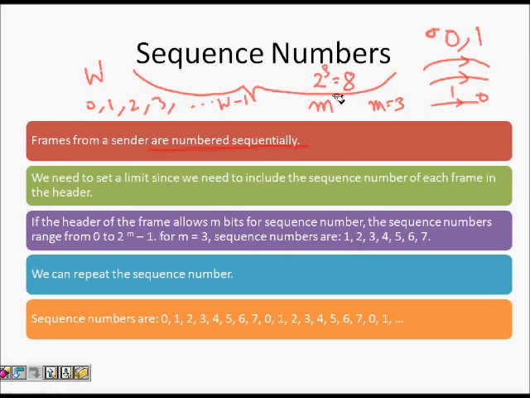If you have m bits for the sequence, you can have a range of 0 to 2 to the power of m minus 1. So for m equal to 3, I can have sequence numbers 0, 1, 2 till 7. We can repeat the sequence numbers.